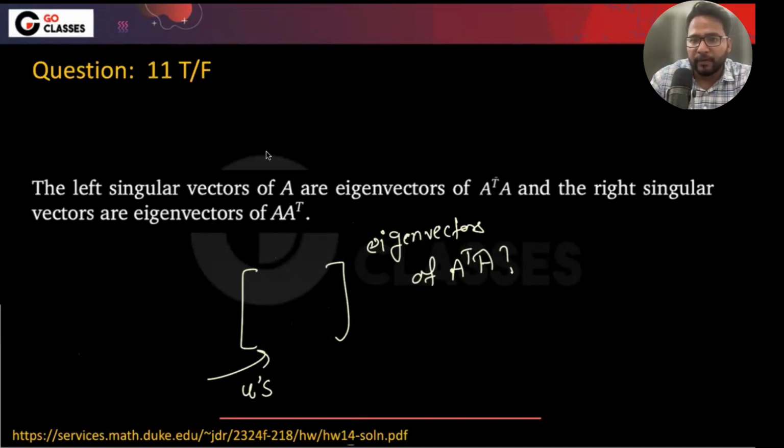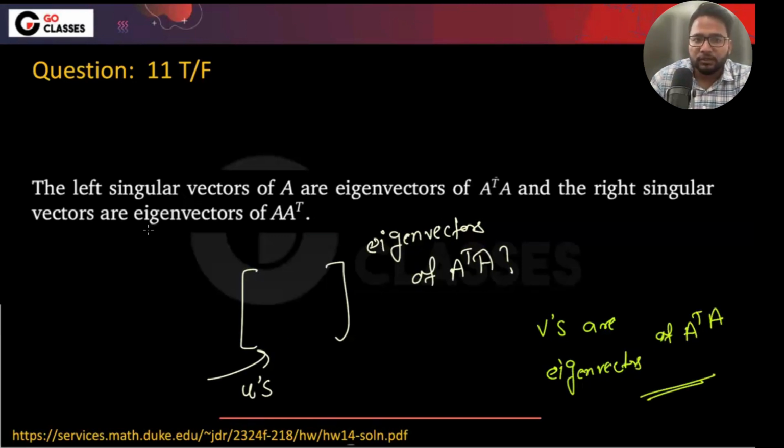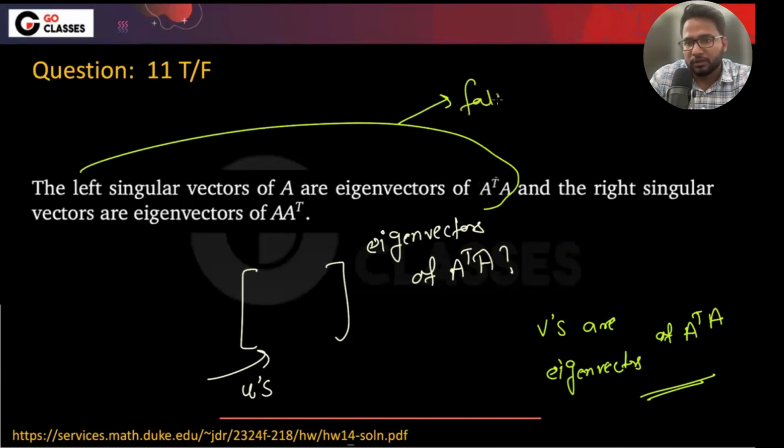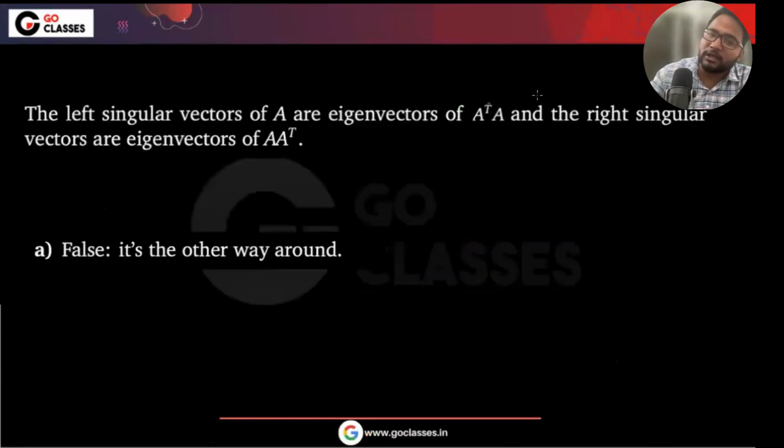See, if you remember, V's are the eigenvectors of A transpose A, right? These are the eigenvectors of A transpose A. So that's why this statement is actually false. They are saying that the left singular vectors are the eigenvectors of A transpose A. So no, left singular vectors are not the eigenvectors of A transpose A. So this is false. I can say it is the other way around.